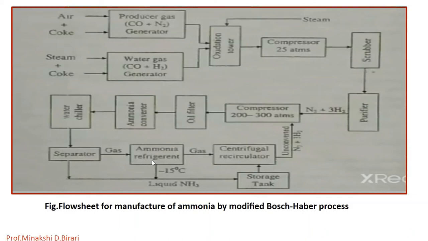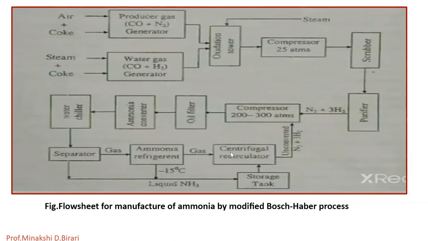So here the ammonia is separated from N2 and H2 by condensation, first with water cooling and then by ammonia refrigeration at the temperature of minus 15 degrees Celsius. The unreacted N2 and H2 which remain are recycled to form ammonia.